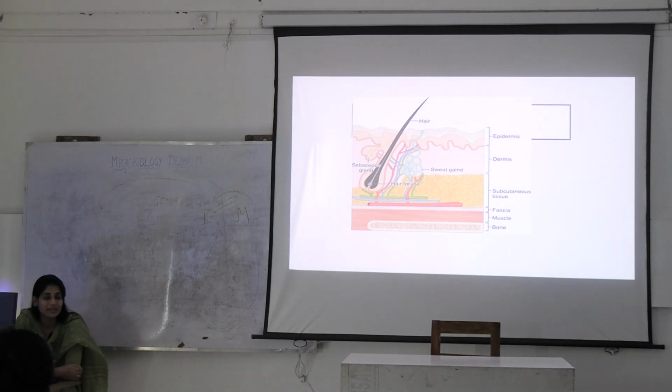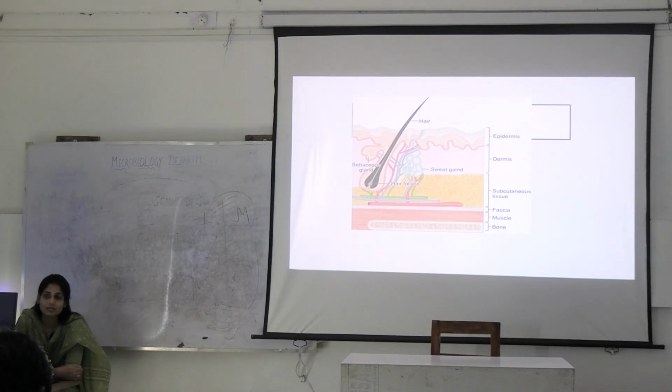If it has some greenish discoloration, what will you think of? Pseudomonas aeruginosa. If pus is not as thick and it appears as a transparent exudate, you will think of Streptococcus, right?